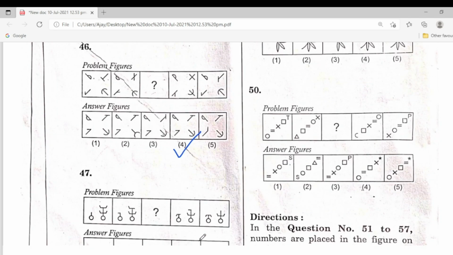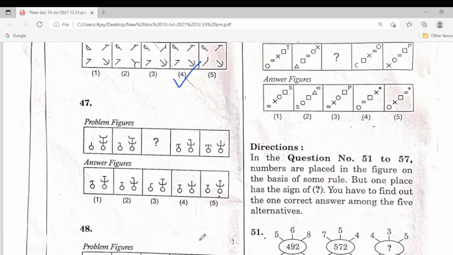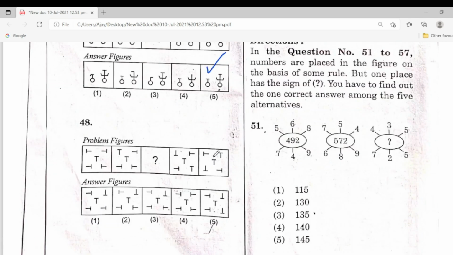Next one, 47. So here, you see this problem figure. So 47, here the fifth one is the correct answer. This one is suitable. 48. So here is the suitable figure. You check it. The third one is the correct answer.